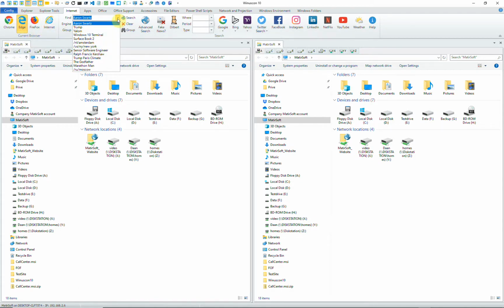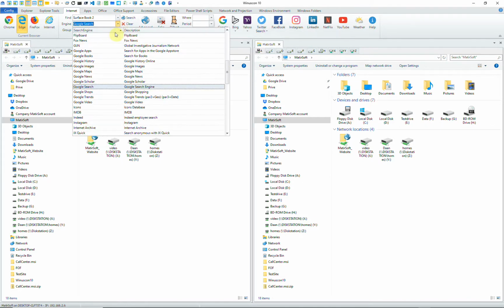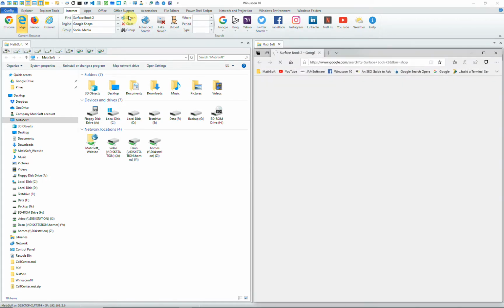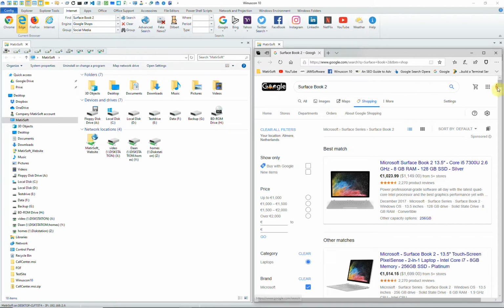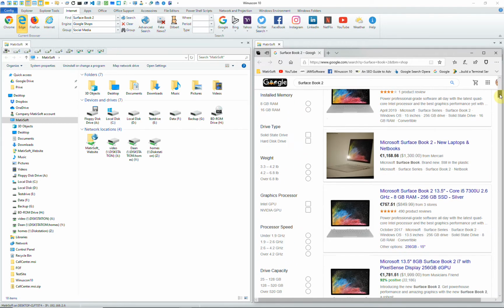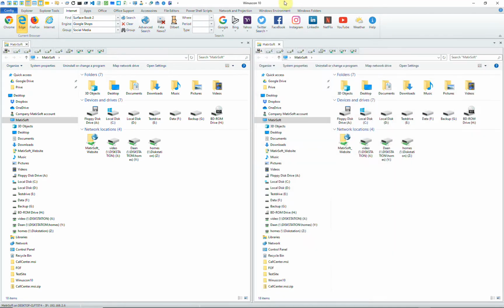We'll do a search for Service Book 2. We'll use the Google shop. Click on search. And now you will see the results of the Microsoft Service Book 2 on the internet. Close the browser and do another search.